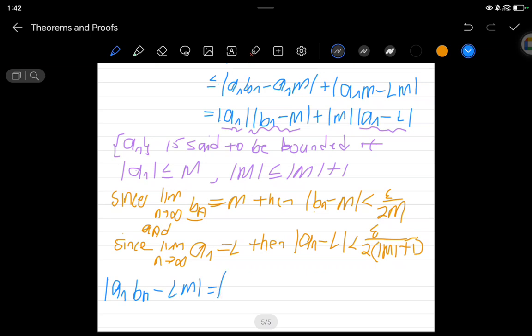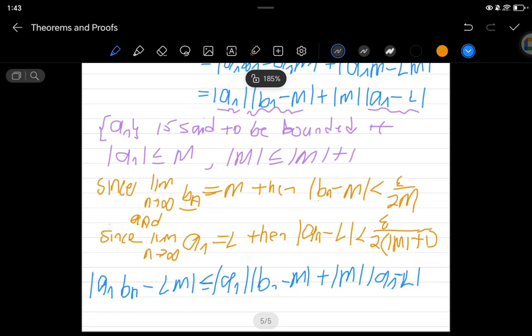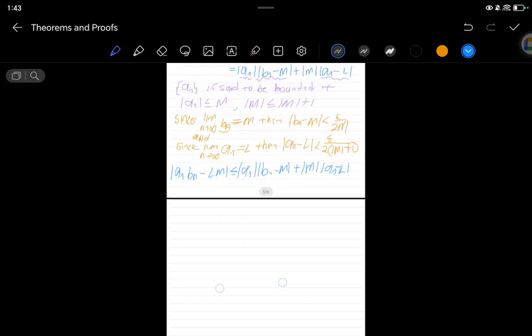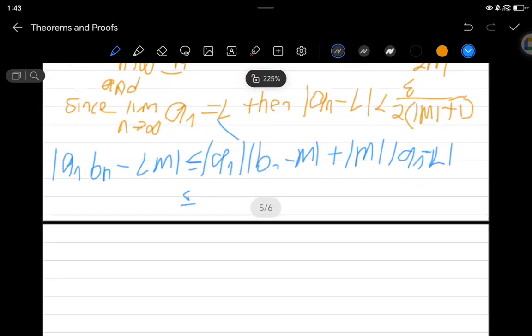We know it will be less than or equal to |an| |bn minus m| plus |m| |an minus l|. And this is less than or equal to, right?